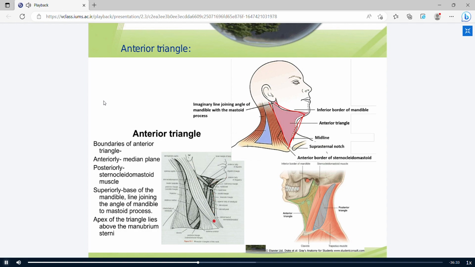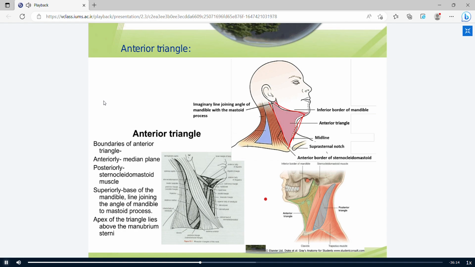And it has different muscles. The green part is the anterior triangle, and the blue part is the posterior triangle in the neck.